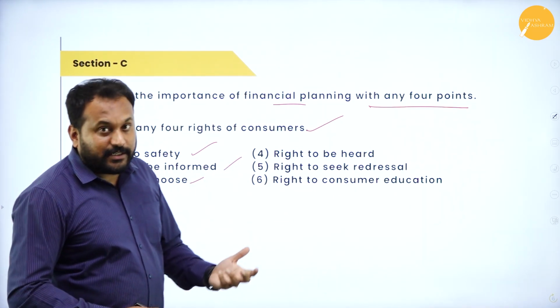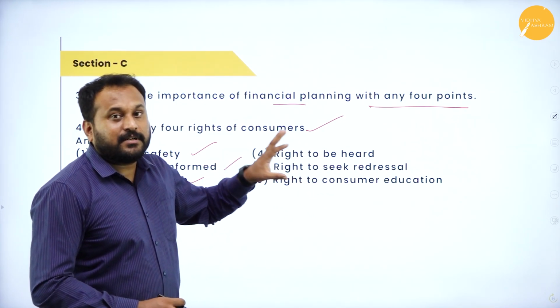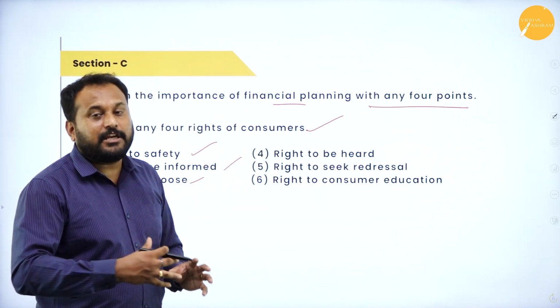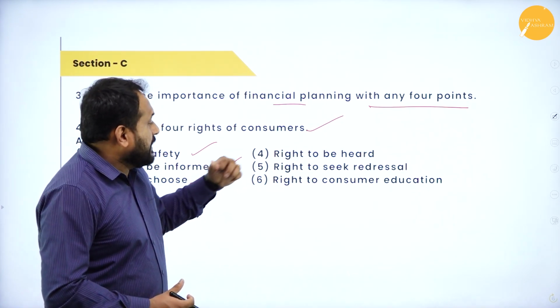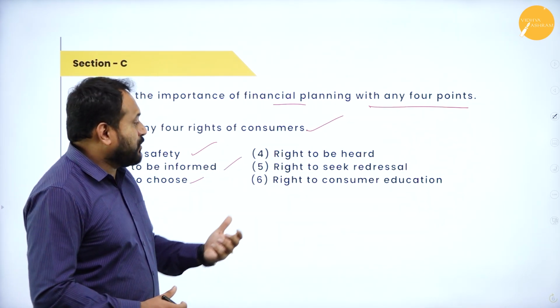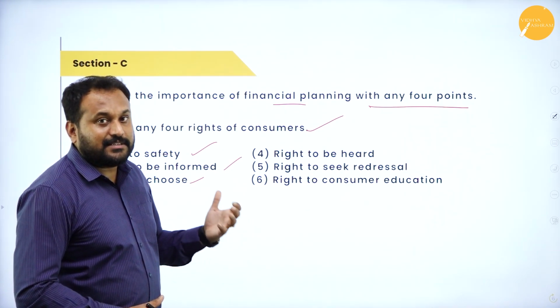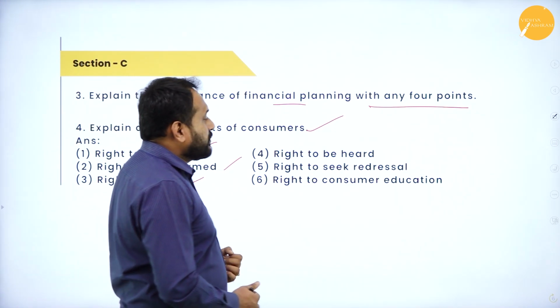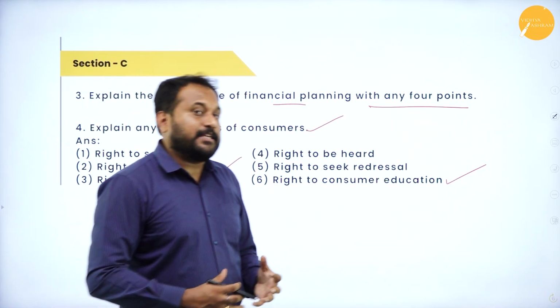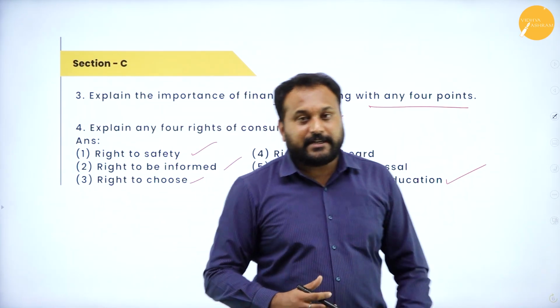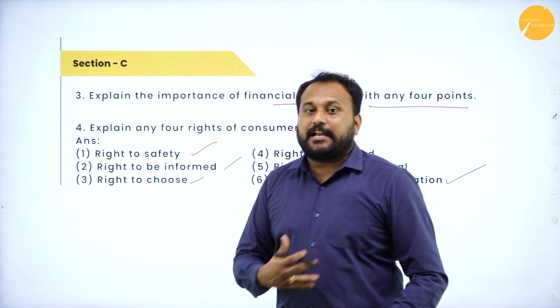Right to be heard, that is, the salesman or the owner of a company or any organization needs to hear you out. Right to seek redressal: if any problem happens, they are supposed to provide redressal. Right to consumer education. So you have all these rights, and any 4 rights you can write. Write all the 6 and explain any 4.